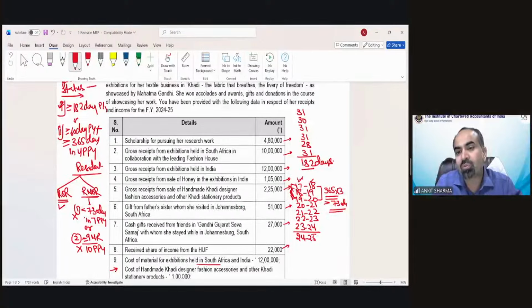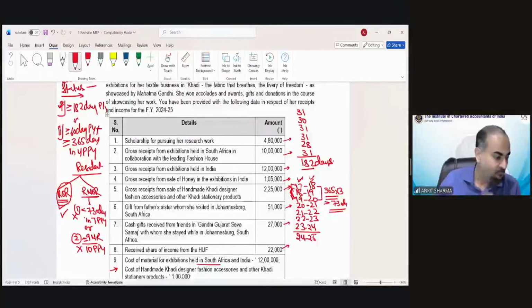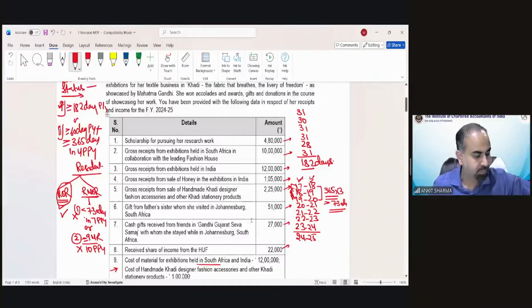And before that also. So we need someone who is at least 9-year non-resident. And this is not possible because she already fulfilled the condition of being resident in years 17-18, 18-19, and 19-20. So because she is not fulfilling any condition to become a resident but not ordinarily resident, she would be treated as resident and ordinarily resident in India. I hope it's clear. So she would be a resident and ordinarily resident.